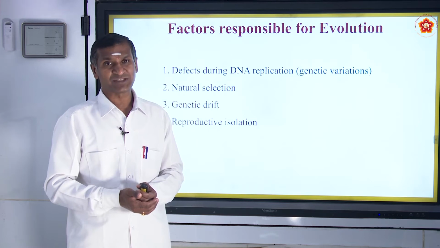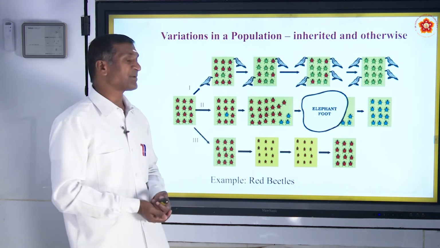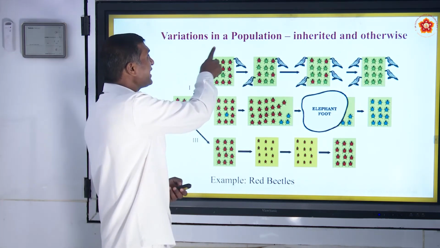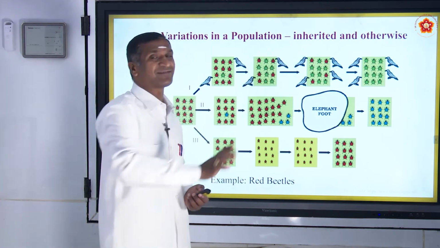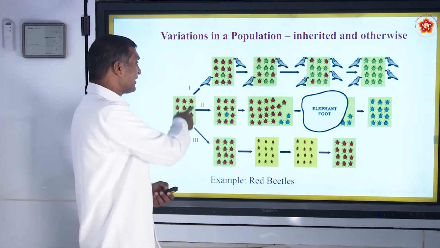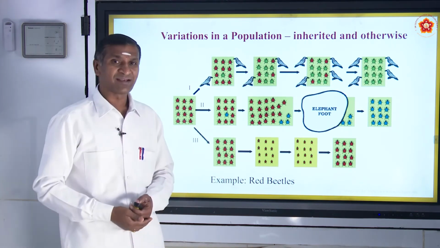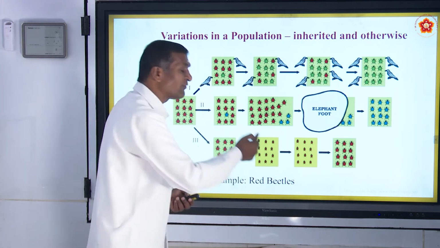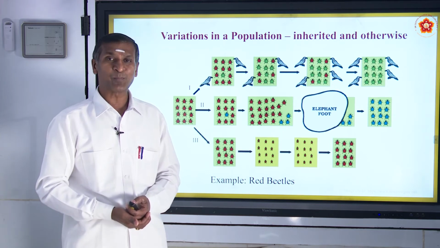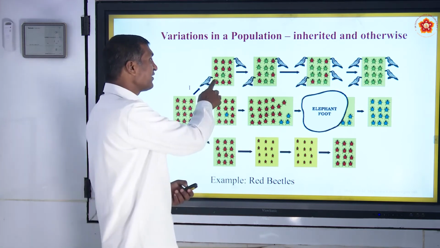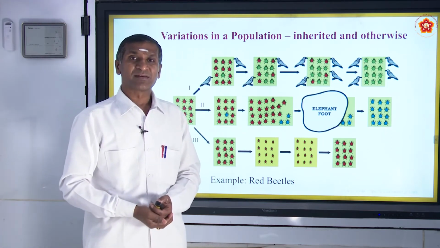for evolution. To understand this, we have an example here: variations in a population, inherited and otherwise. You can observe there are 3 stages: first stage, second stage, third stage. We have taken the example of red beetles, kempu jeerundegalu. You can observe here 12 beetles.